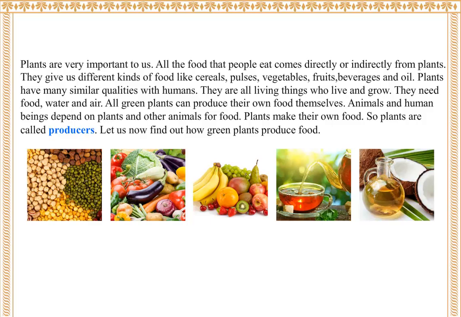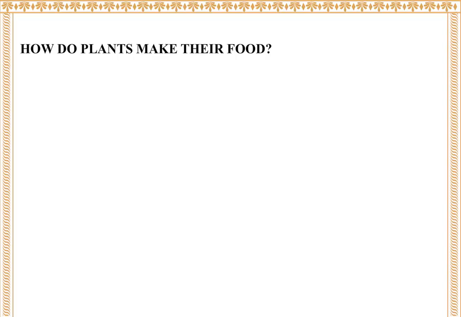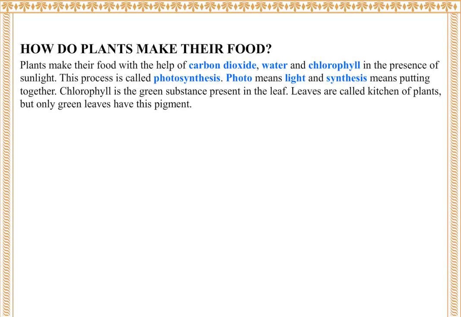Let us now find out how green plants produce food. How do plants make their food? Plants make their food with the help of carbon dioxide, water, and chlorophyll in the presence of sunlight. This process is called photosynthesis. Photo means light and synthesis means putting together. Chlorophyll is the green substance present in the leaf. Leaves are called the kitchen of plants, but only green leaves have this pigment.